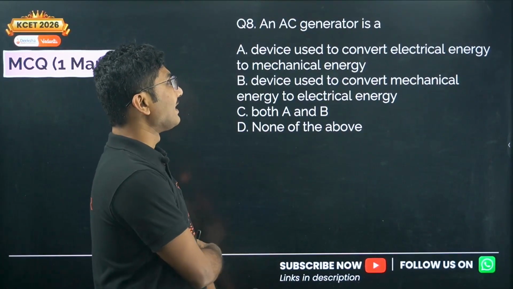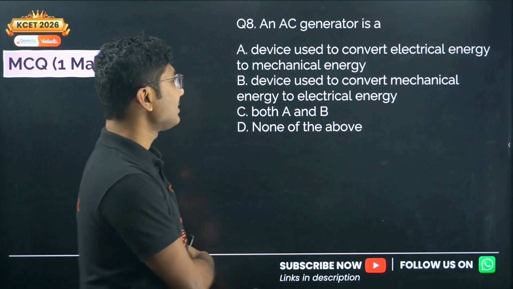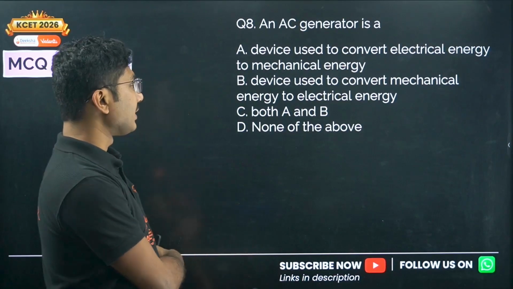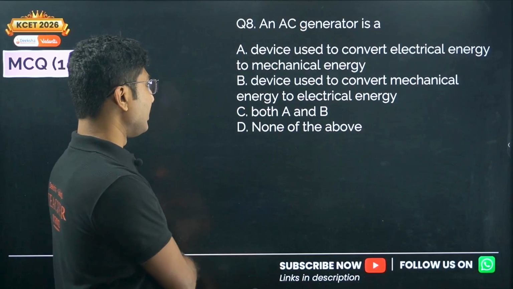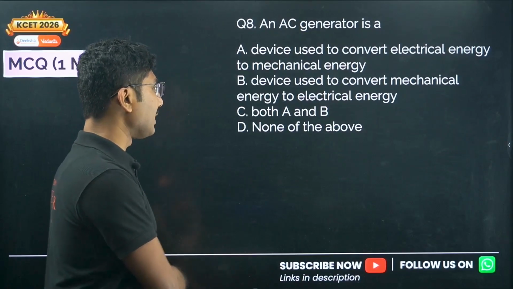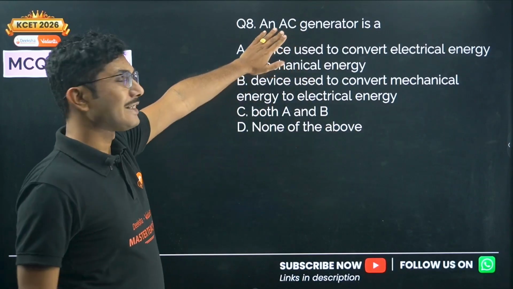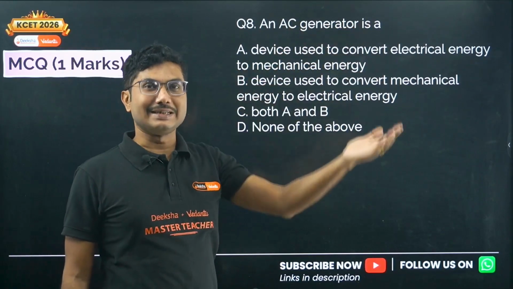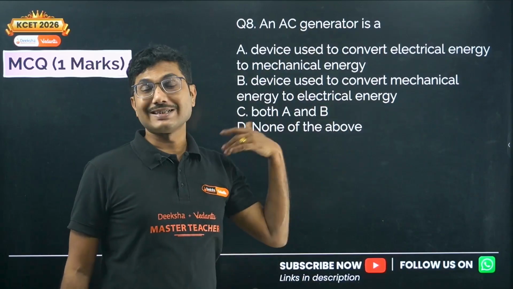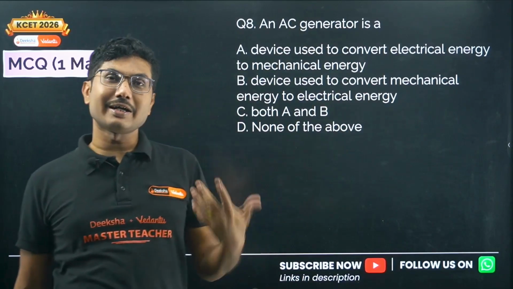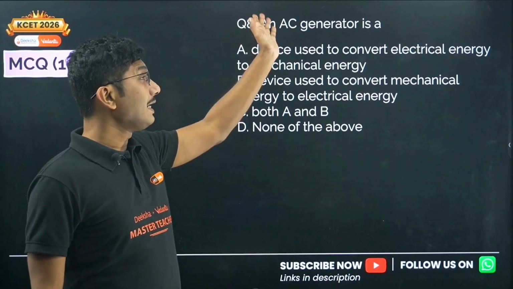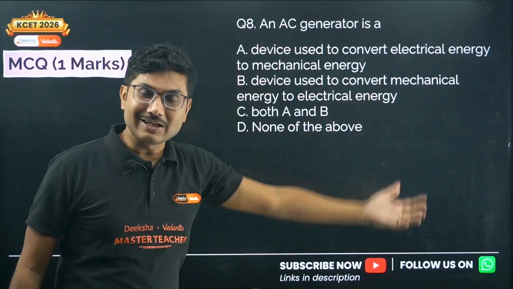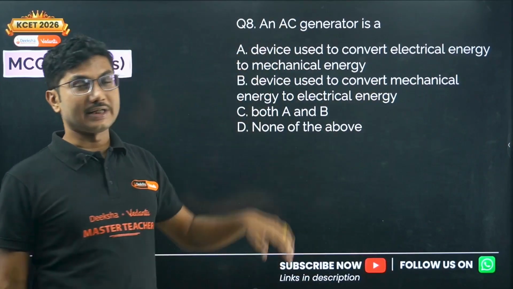An AC generator is a device used to convert electrical energy into mechanical energy, a device used to convert mechanical energy to electrical energy, both A and B, or none of the above. So an AC generator is something which generates AC. Generates AC means what is AC? AC is alternating current. So basically an AC generator is generating alternating current, that's why it is called an AC generator.